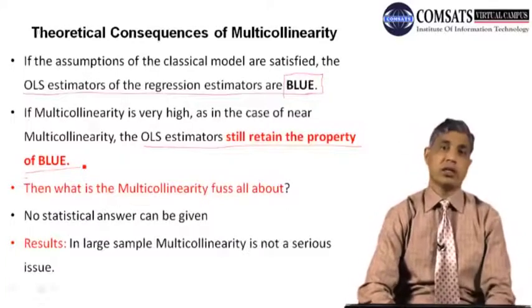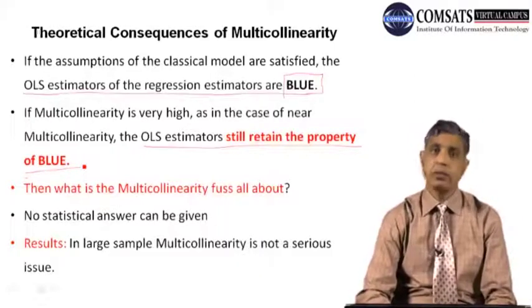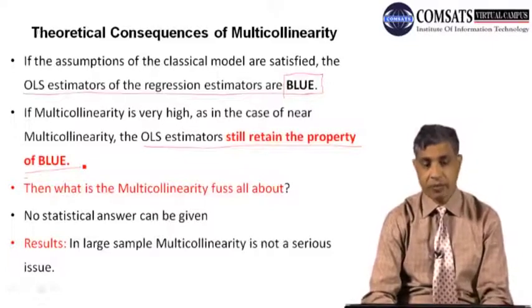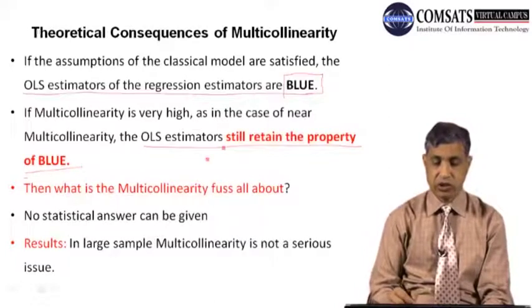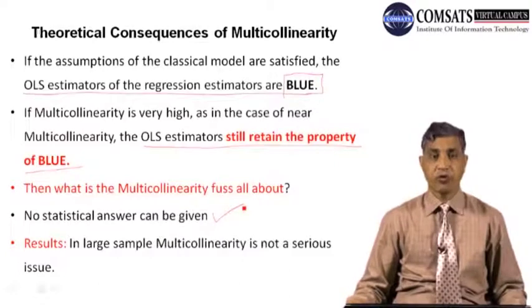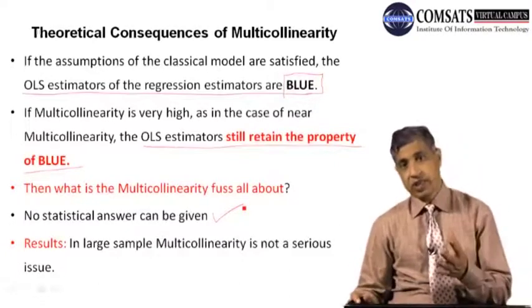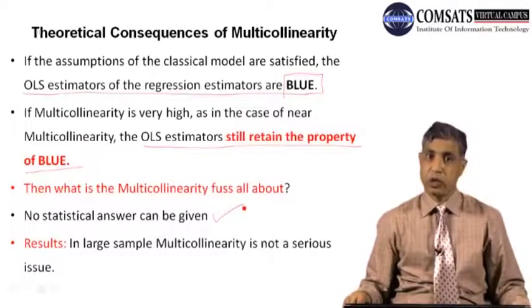Because under the assumptions of the classical linear regression model, the betas maintain their properties. So there is no statistical answer to this question. Statistics is unable to provide a concrete answer if, on one side, there is no problem and the betas are BLUE.